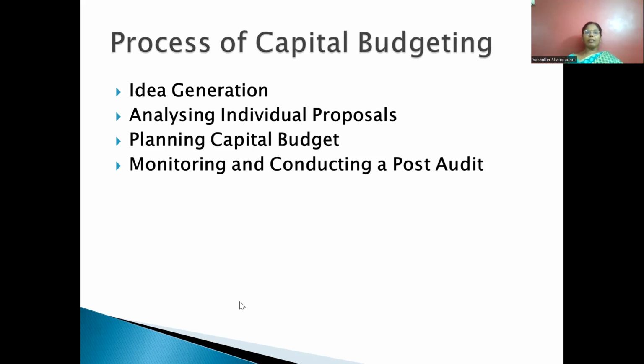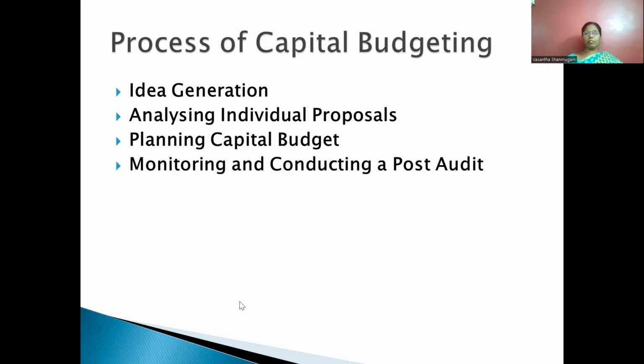Another thing is planning the capital budget. Once they have fixed which proposals they can take up to the next level, the next thing is they will plan the capital budgeting. Planning the capital budget is nothing but how much they are going to invest and how they are going to raise that fund.